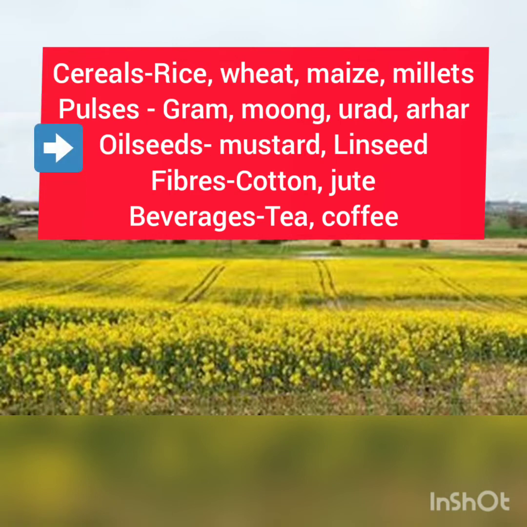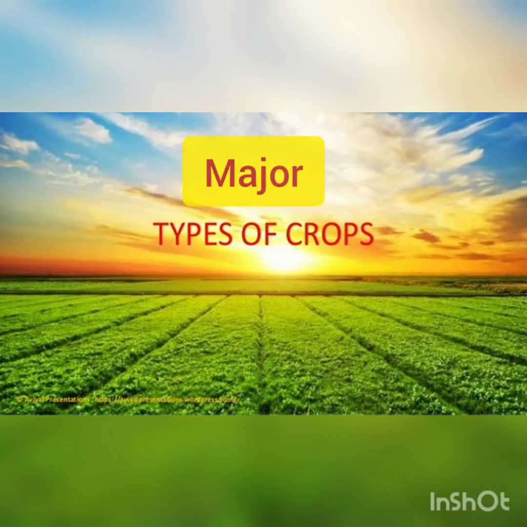It consists of mustard, linseed. Then fibers. So cotton and jute are fiber crops. Then we have beverages. So tea and coffee, etc. are beverage crops. Now understand major types of crops.